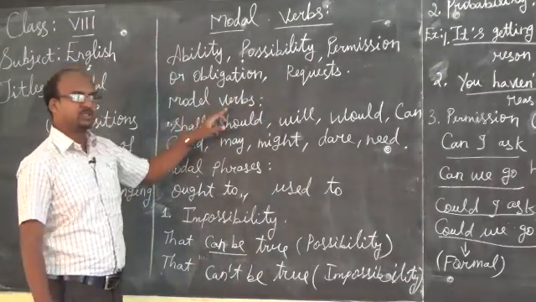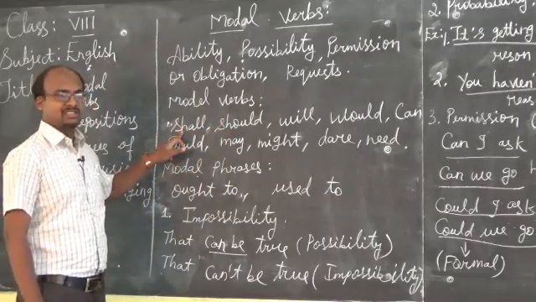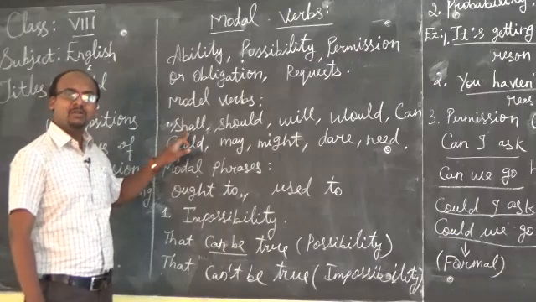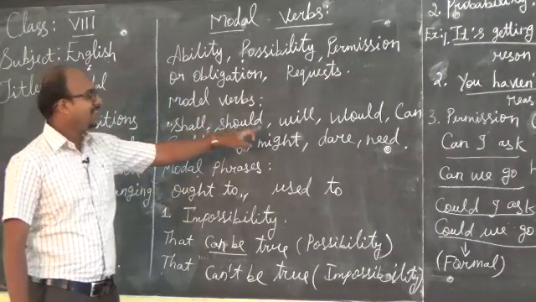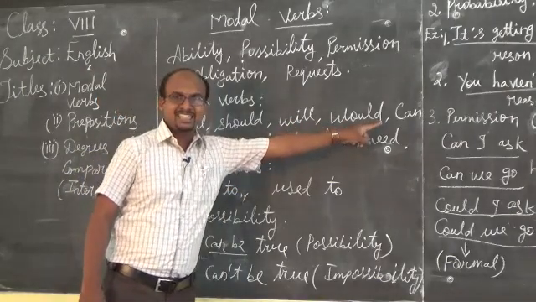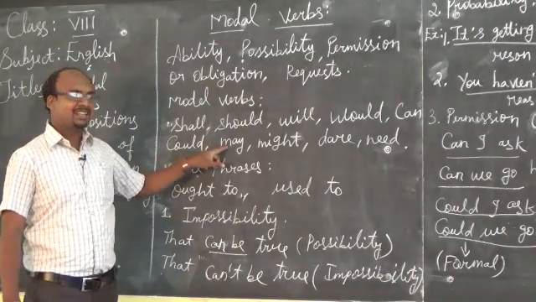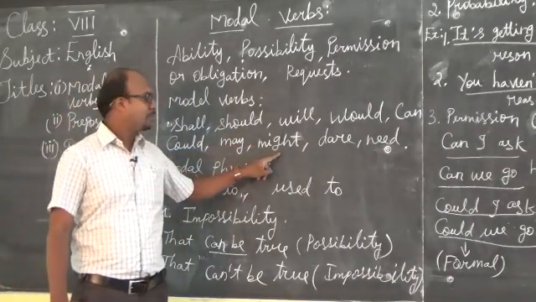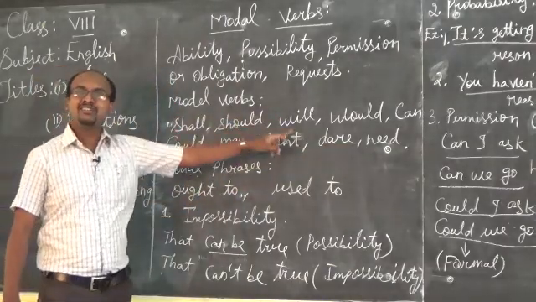So what are the modal verbs we have? Shall is a present form, and the past form is should. Will is a present form, and the past form is would. Can is the present form, and the past form is could. May is the present form, might is the past form. Then dare and need. These are all modal verbs.